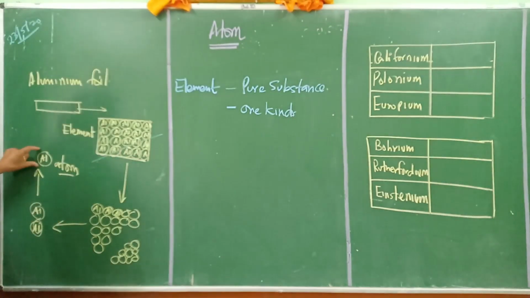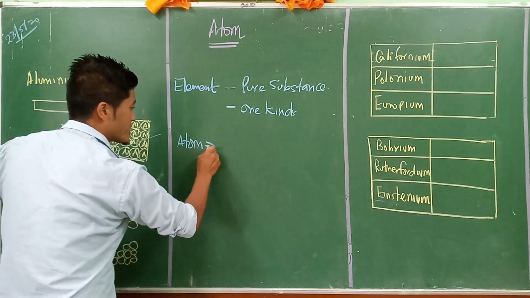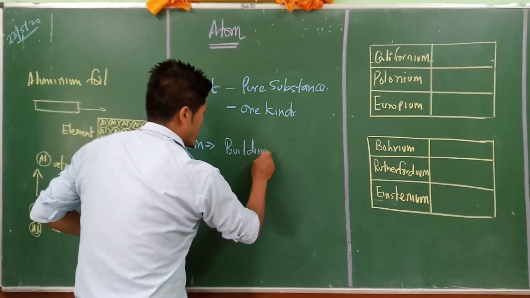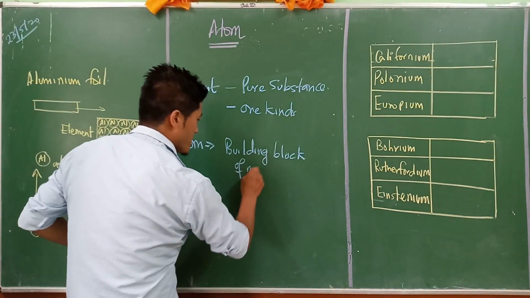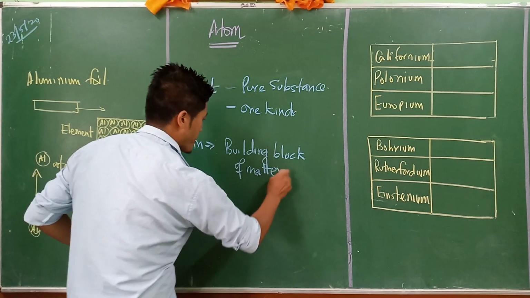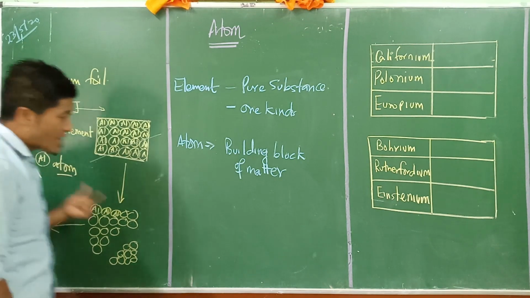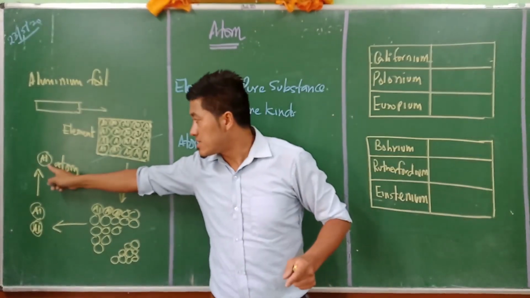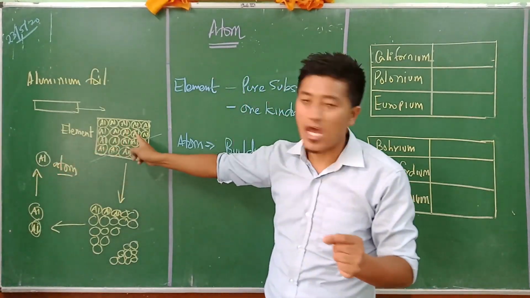Now, as in the case of atom here, what is atom? They are the building block of matter. Secondly, in the case of atom, what we can conclude is that this particular atom, the aluminium atom, should have similar properties to that of the aluminium element.